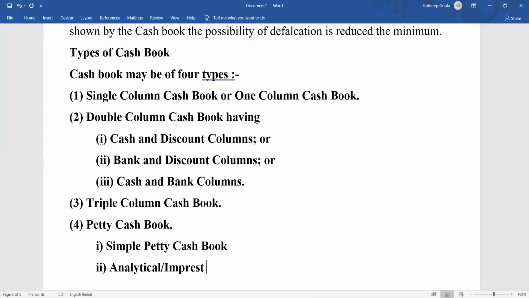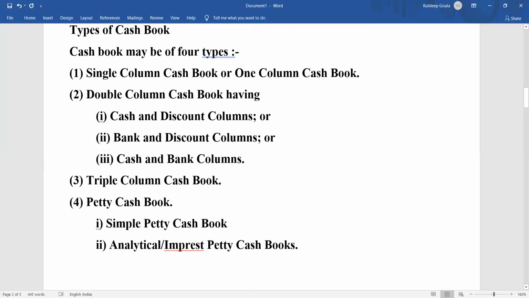imprest system or analytical system means here the cash items will be recorded in a very analytical way. Each item will be recorded separately. This will help you to provide information about each and every item: how much you are spending on traveling, how much on buying stationery, and whatever other small expenses happen. The analytical or imprest petty cash book will give you the detail about that, and in a simple petty cash book, all the expenses will be recorded in one place.